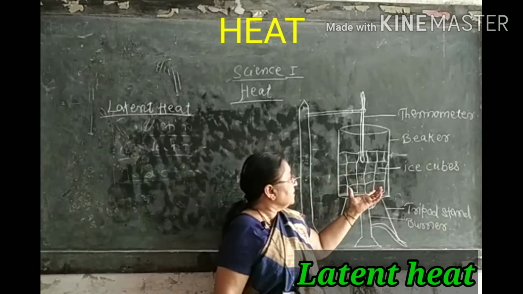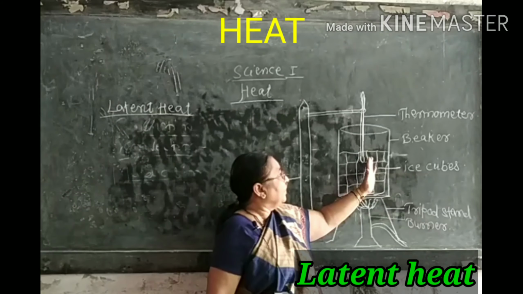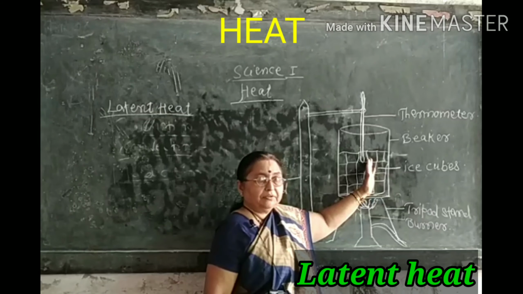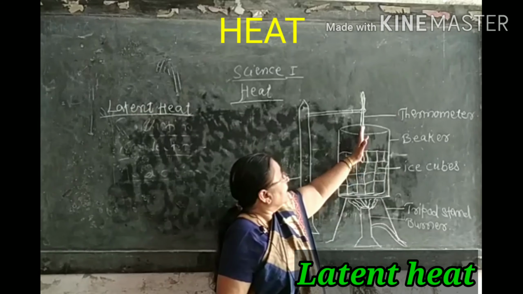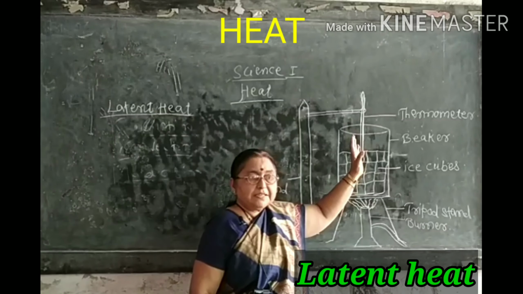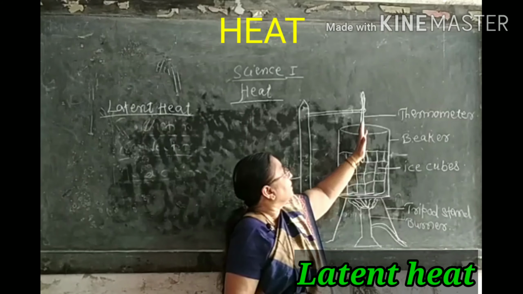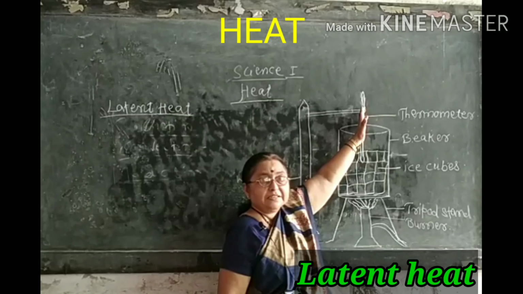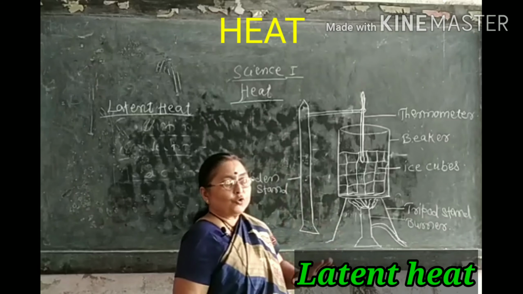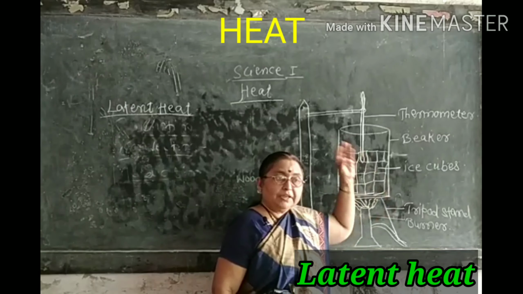The reading increases up to 100 degrees Celsius. When it reaches 100 degrees Celsius, it again becomes constant till the whole water evaporates.